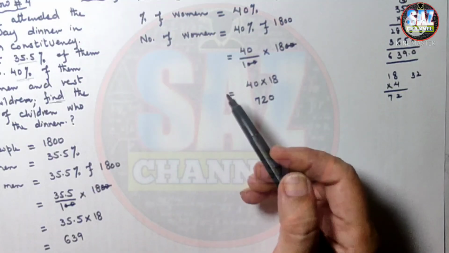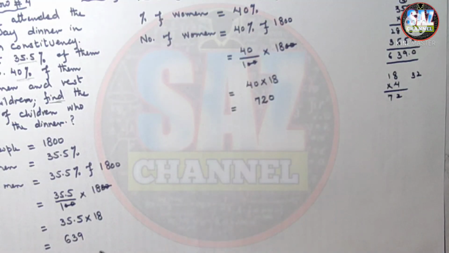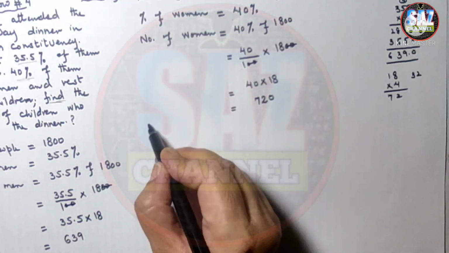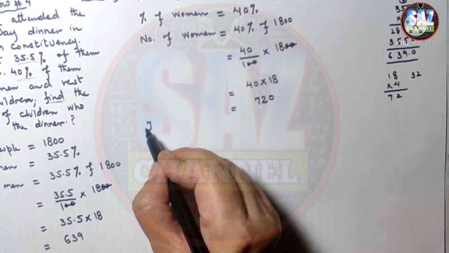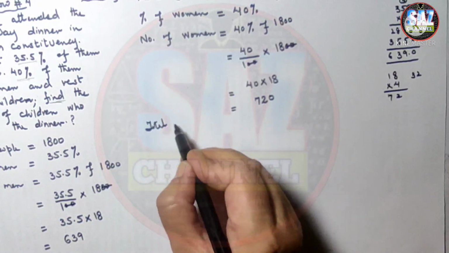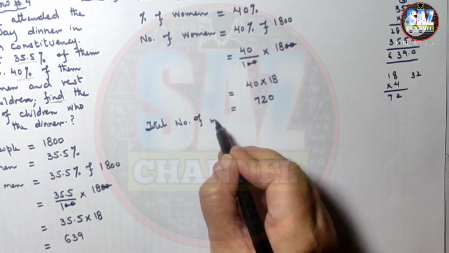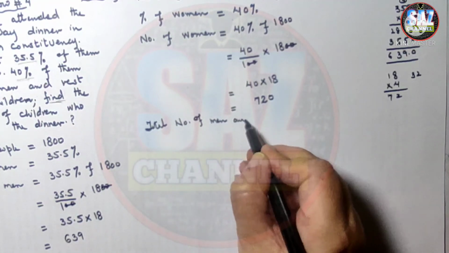So the number of men are 639 and number of women are 720. Total number of men and women.